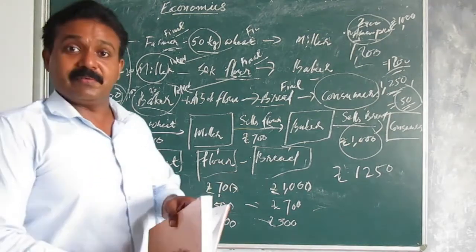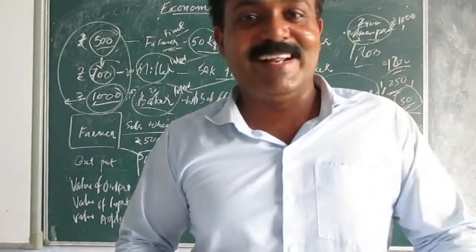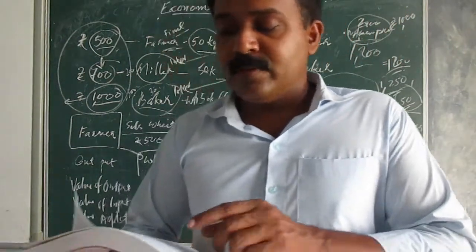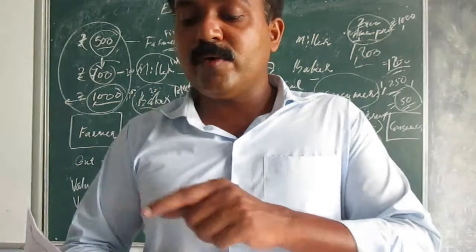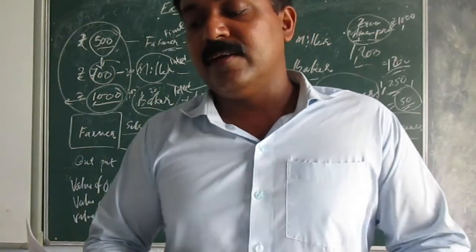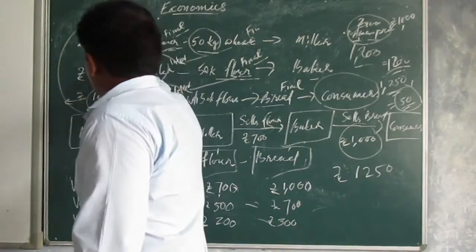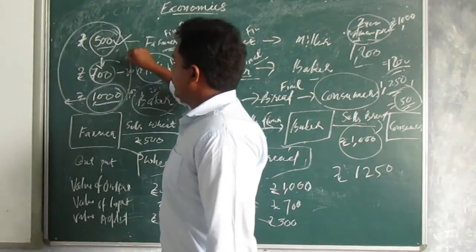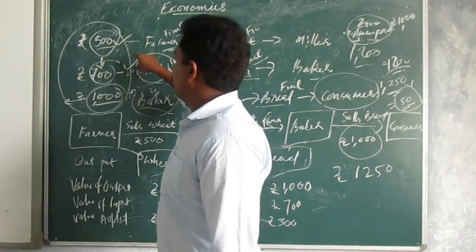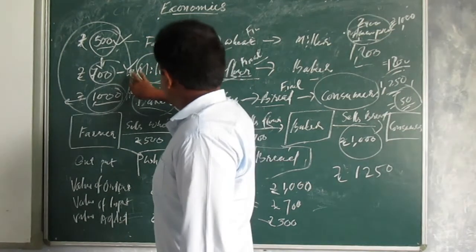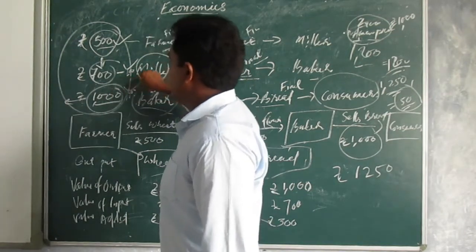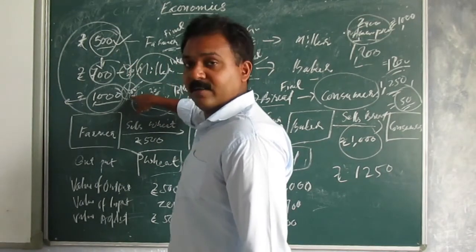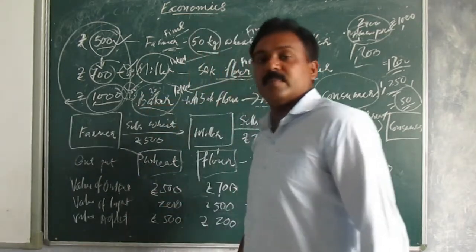Such a method is very difficult, as it is hard to know which is the final one. That is the problem. Then the value added method is comparatively easier. According to this method, the sum total of all value added in each producing unit should be taken into consideration. That is the value addition made at each step. This is the first value addition by farming, this is done by the flour maker, that means the miller, and this 300 is done by the baker.